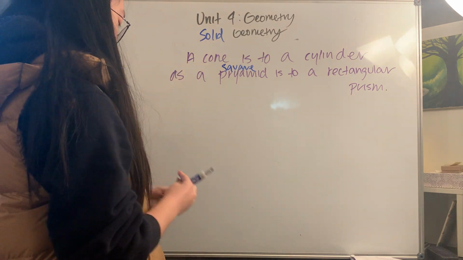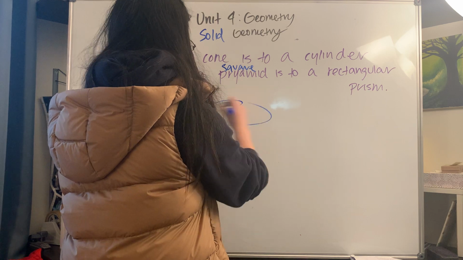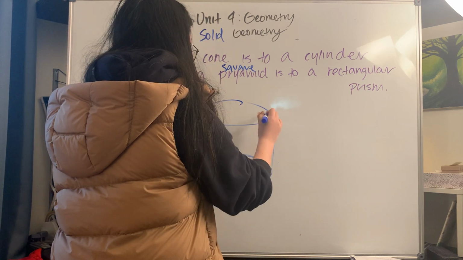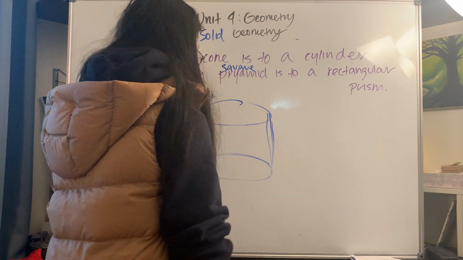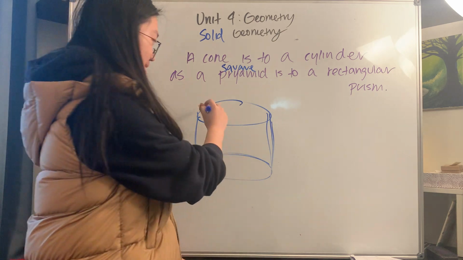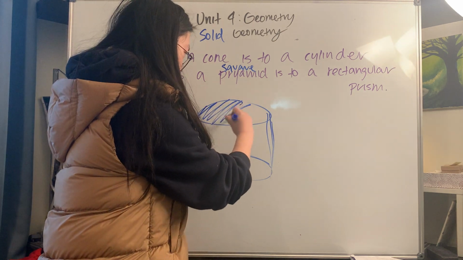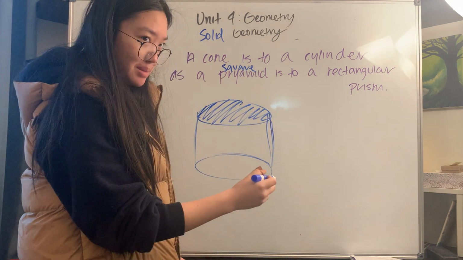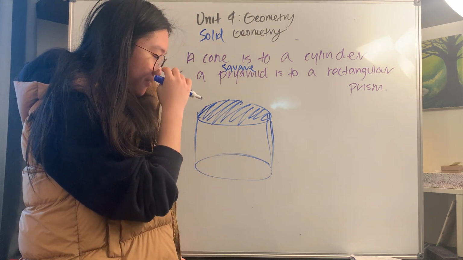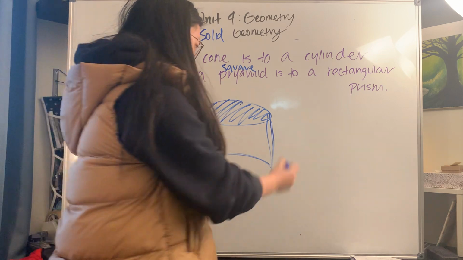So first we have our cylinder here, and our cylinder looks like this. And you'll see that in some parts it looks a lot like a prism. That's because it has a base, a circular base, but still a base. The reason why it is not a prism is because it's actually curved. But the same idea behind finding the volume is still there.